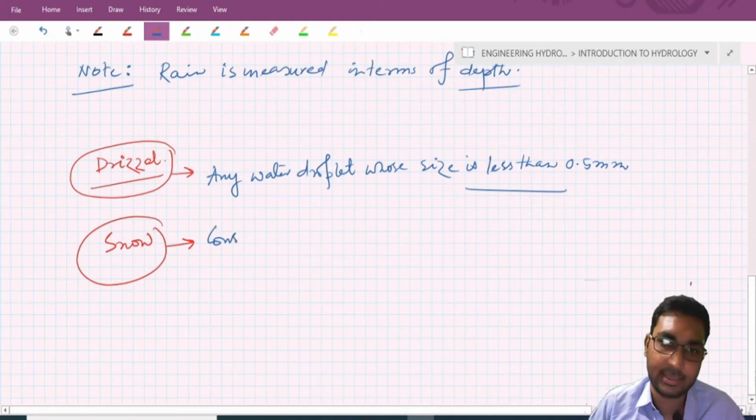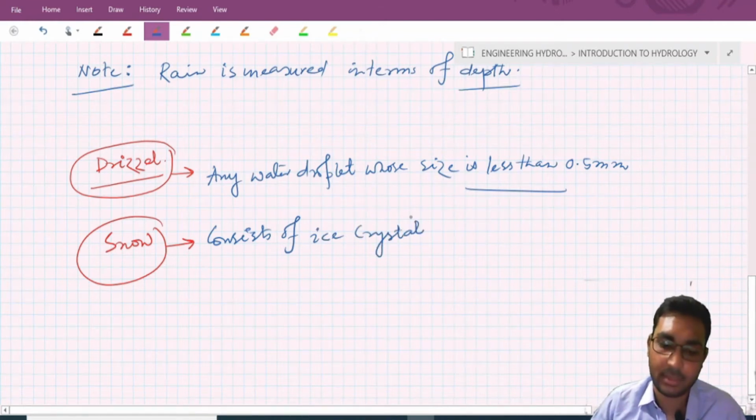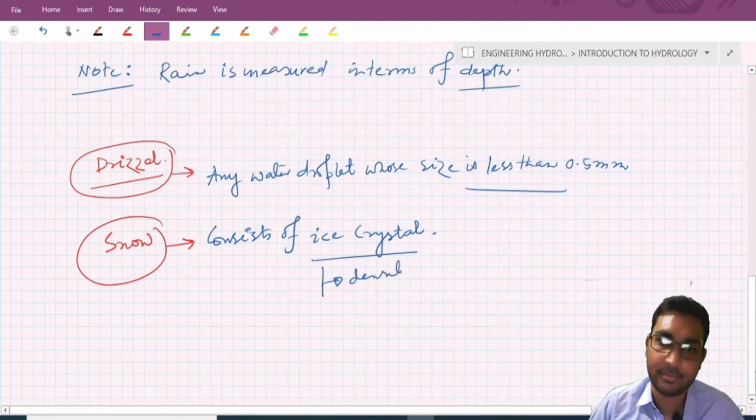It consists of ice crystals, and the density of these ice crystals is generally 0.6 gram per meter cube to 1.5 gram per meter cube.